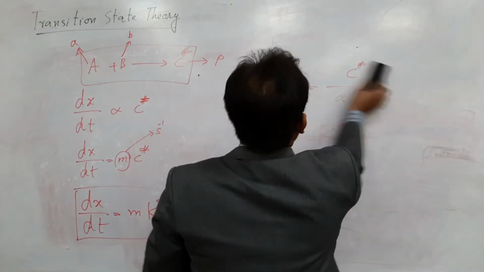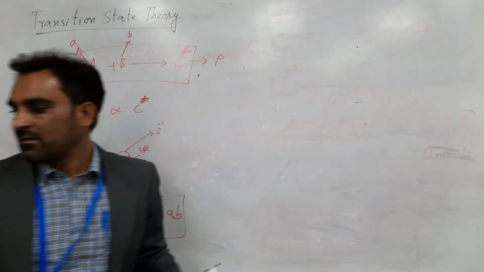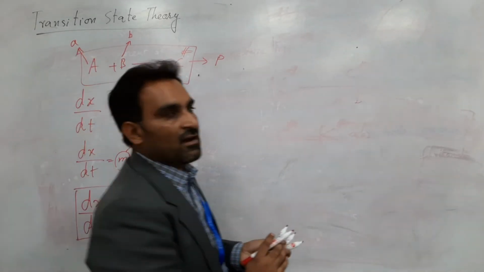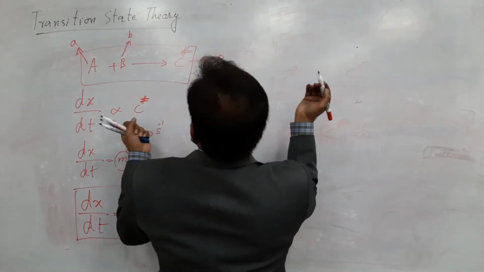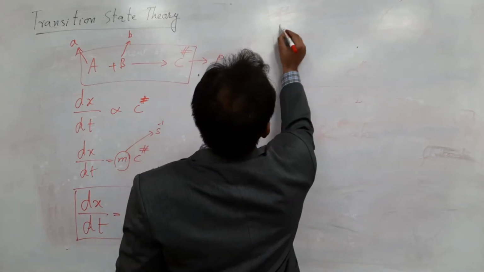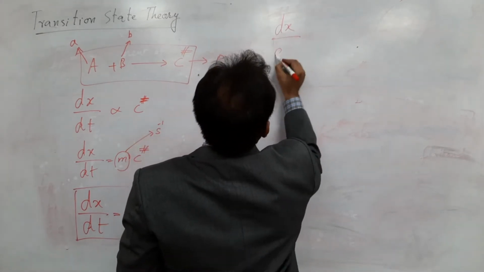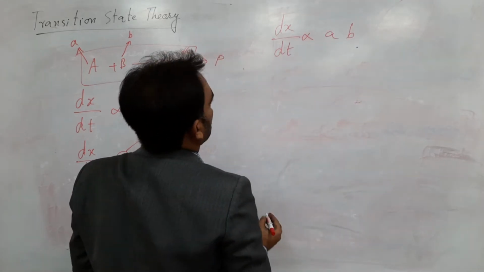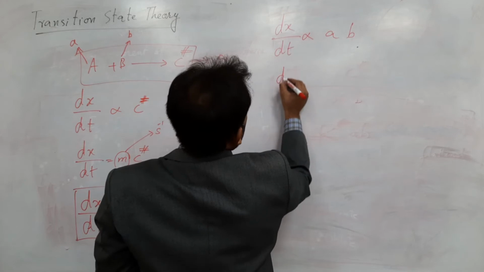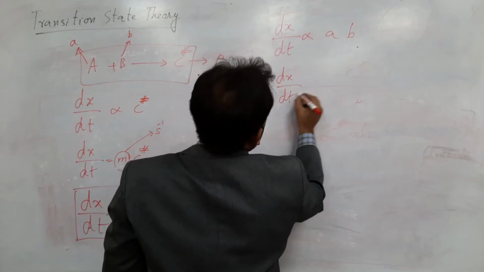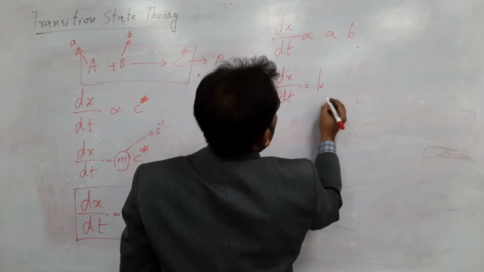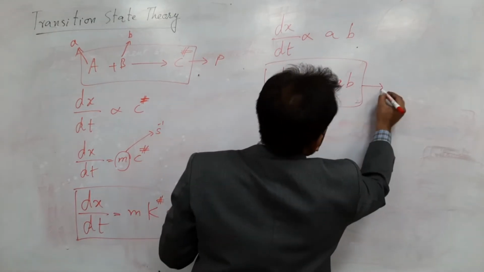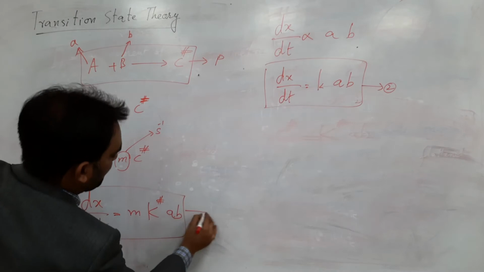Similarly, because you have two molecules in the reactants, this is a second order reaction. If it is an elementary step, then its rate will also be written like this, with A and B, and its rate will be equal to k, the rate constant, times A and B. This is your equation 2 and this is your equation 1.